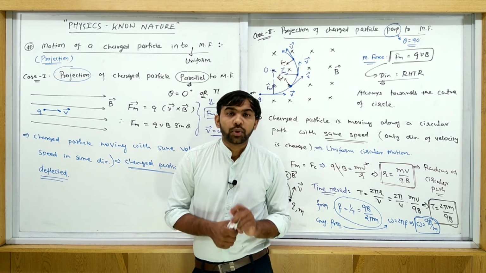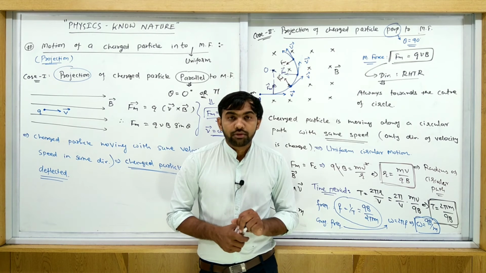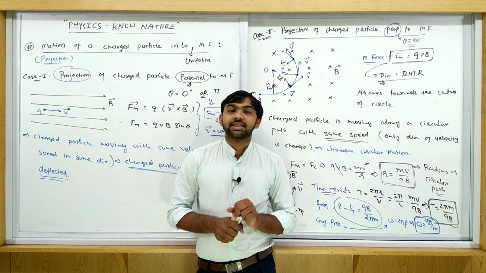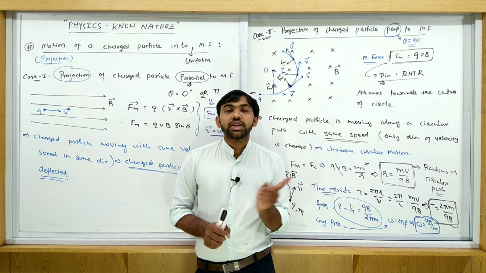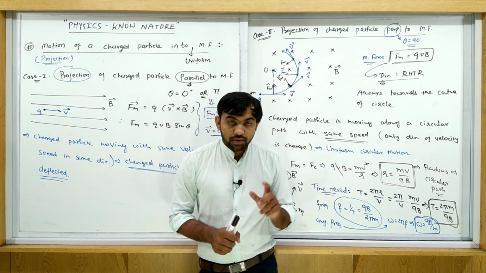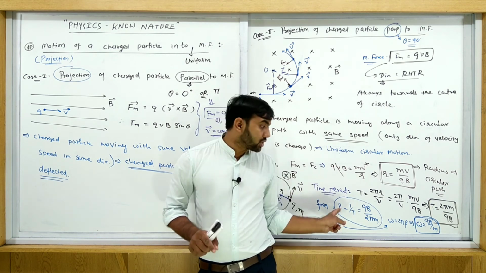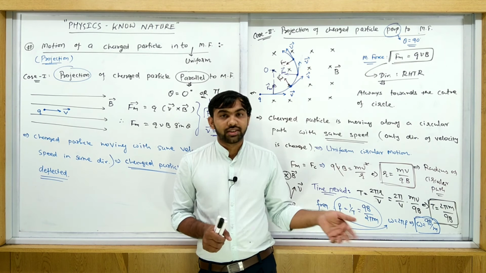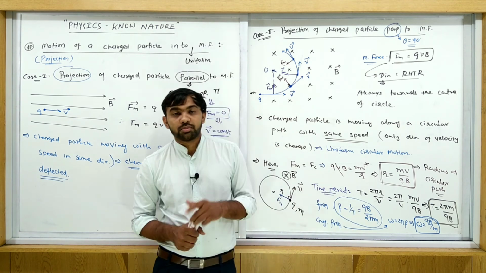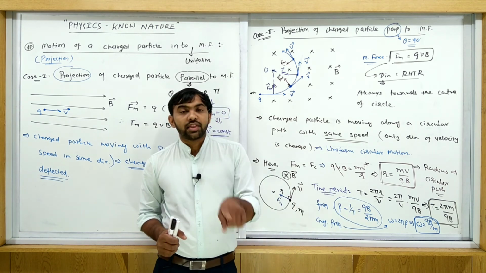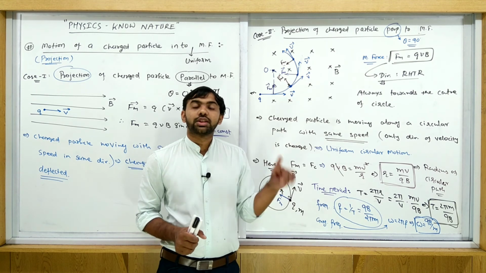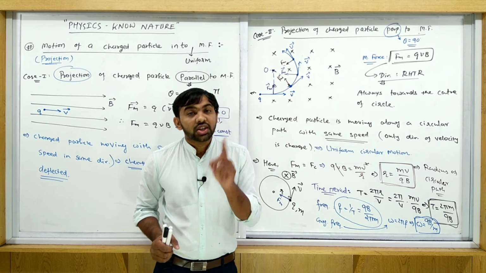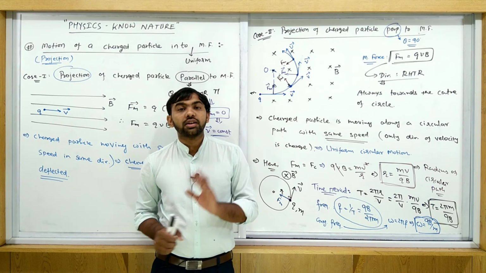Write down up to where v is always less than c. If v is greater than c, then this is not applied because mass changes at that time, so frequency and time period also change. But if v is less than c, then and only then we apply this situation. Thus frequency and time period do not depend on speed.